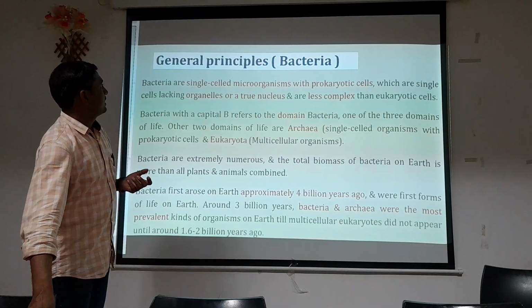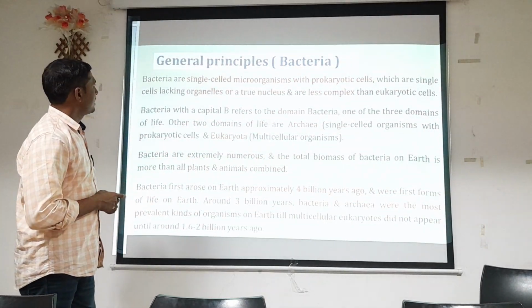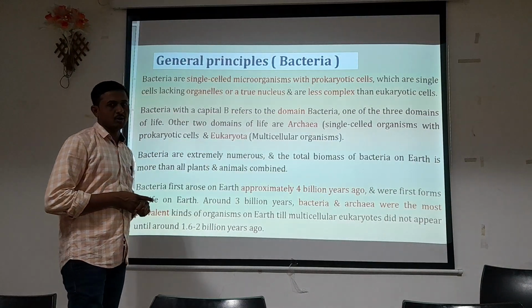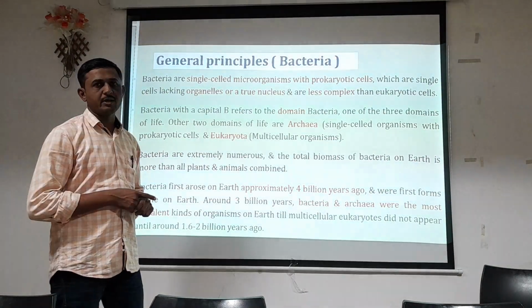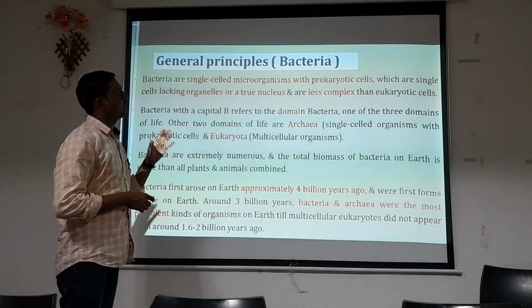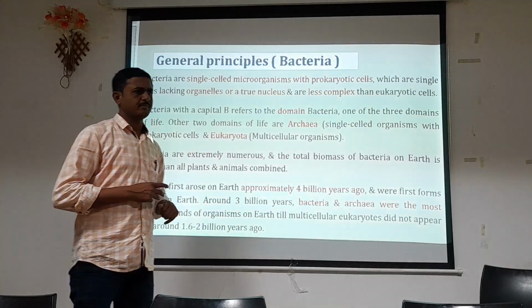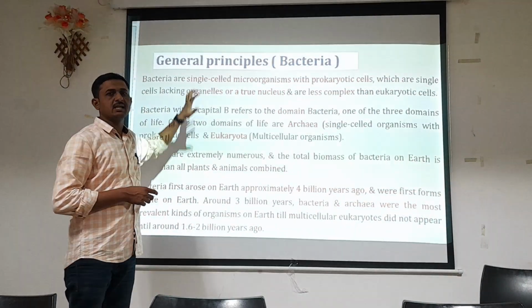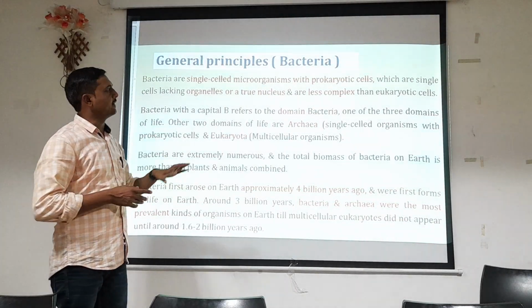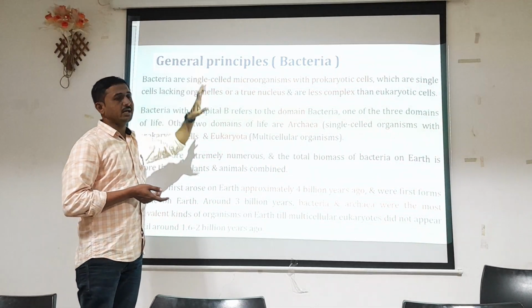So here, in general principle for bacteria, bacteria are single-celled organisms with prokaryotic cells, which are single cells lacking organelles or a true nucleus and are less complex than eukaryotic cells. This is nothing but a definition of microorganisms, as they are unicellular prokaryotic organisms.